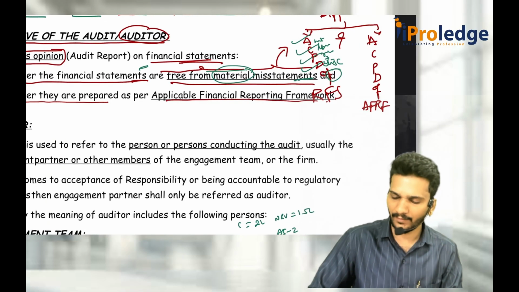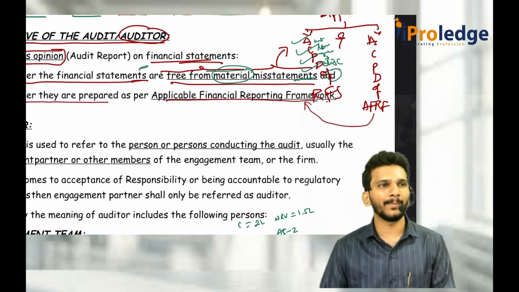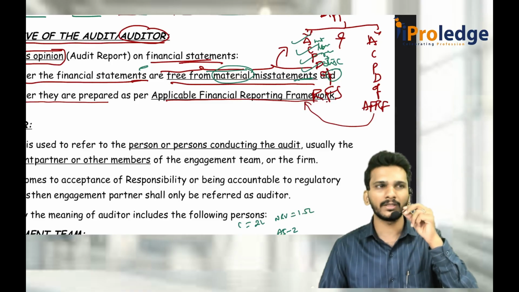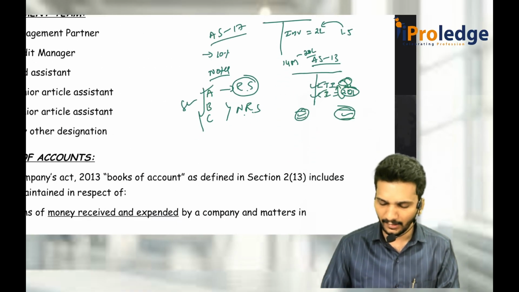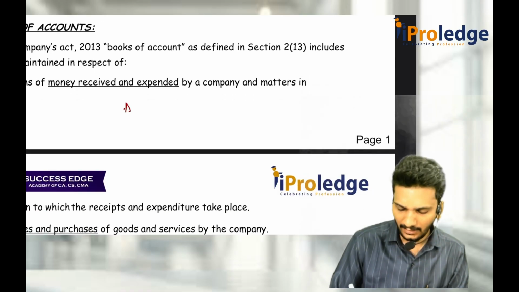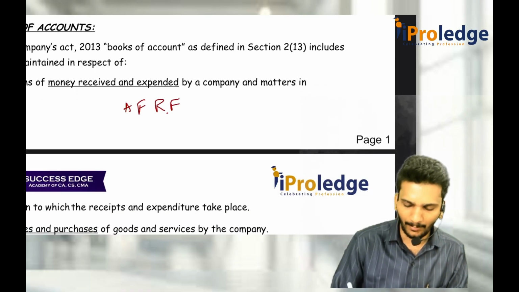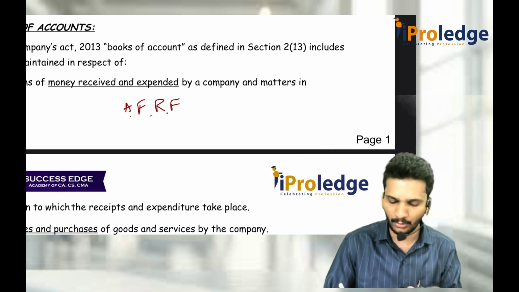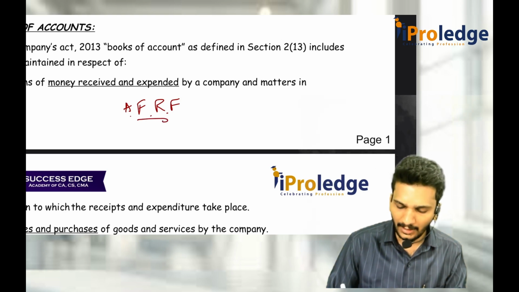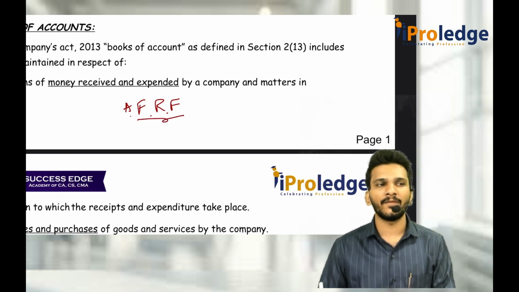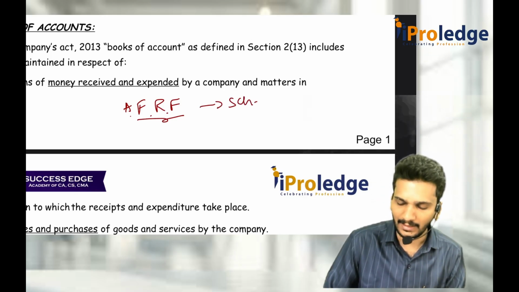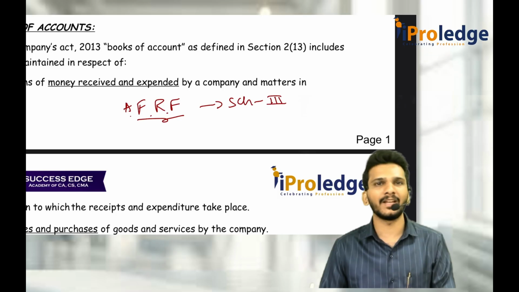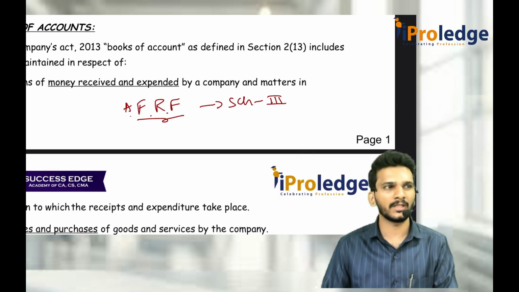Sir, you said AFRF here. What is AFRF? Applicable Financial Reporting Framework. Whenever you see a financial statement, that financial statement has to follow the AFRF. First of all, you should understand what a Financial Reporting Framework is. If you are a company, there is something called Schedule 3. You have to prepare your balance sheet, P&L, everything as per that Schedule 3 only.